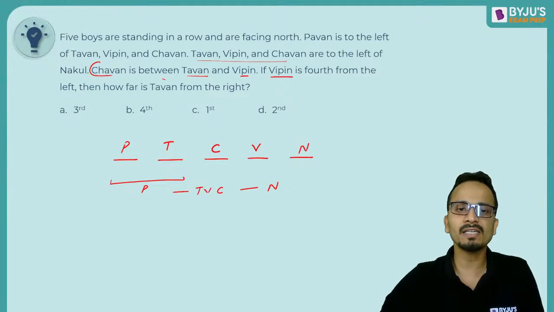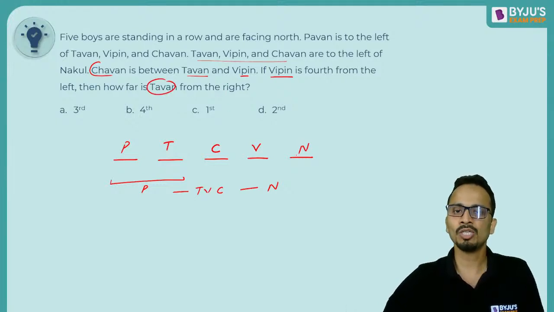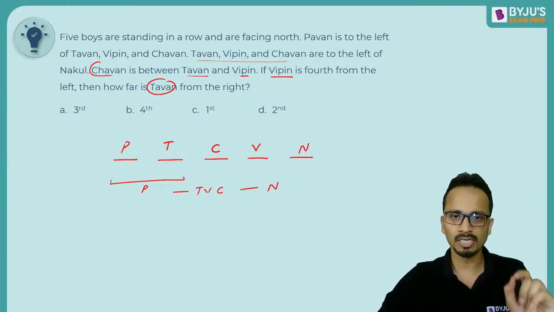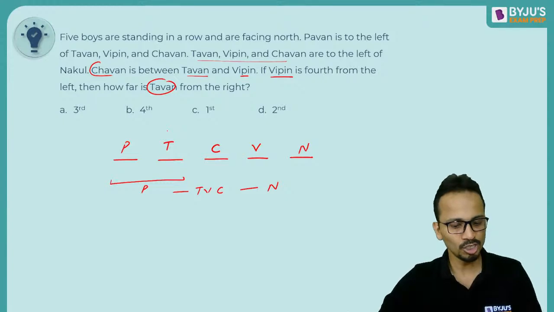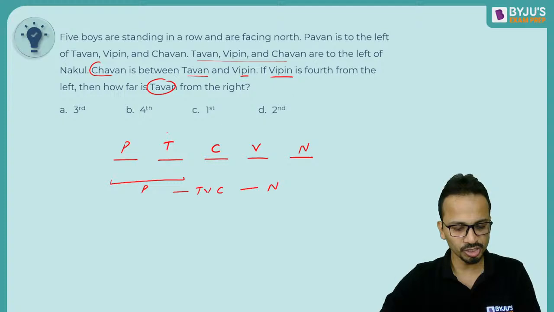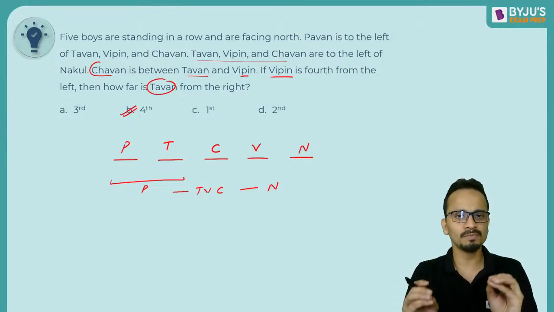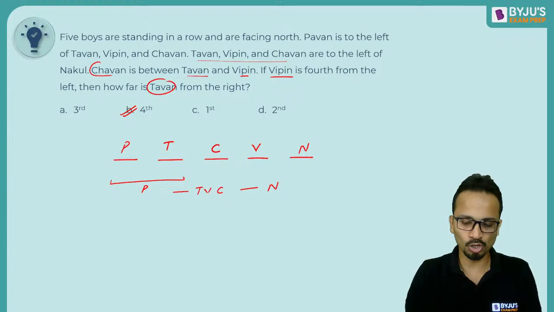Then how far is T from the right hand side? So T is at the fourth chair starting from the right hand side. So let's see how many of you are correct. So Anusha, Shubhra, Purvanshu, Suhas, Shreyash, Achitya, Manoti, Tarun, Shelly, and Movies Malik. So all of you are correct. Those students who have given a different answer, I hope you have understood this particular arrangement. Yes or no?